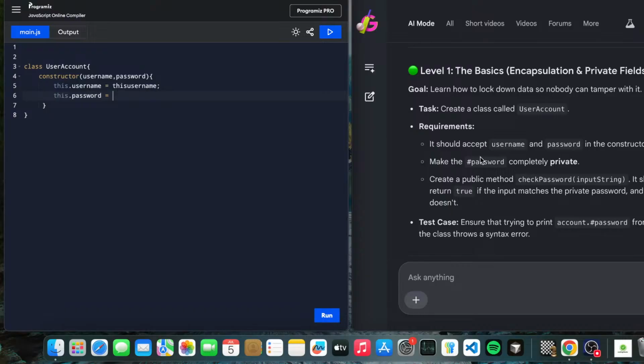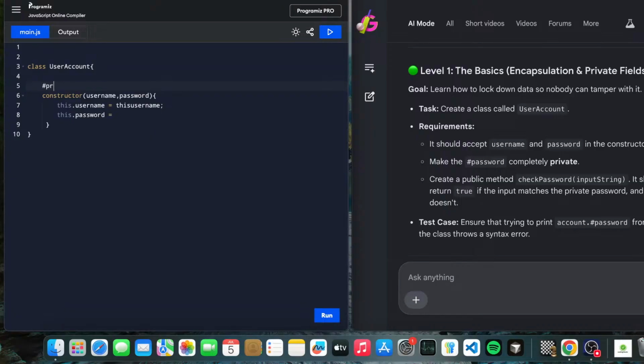Here we have mentioned that it should be private. Whenever we create a private variable in JavaScript, remember you have to put a hash before the variable name. Like this you create a private variable. To access it in the constructor, you have to use this.#password, so you can access that variable. The username is not private, it's the password that is, which is why it is highlighted.